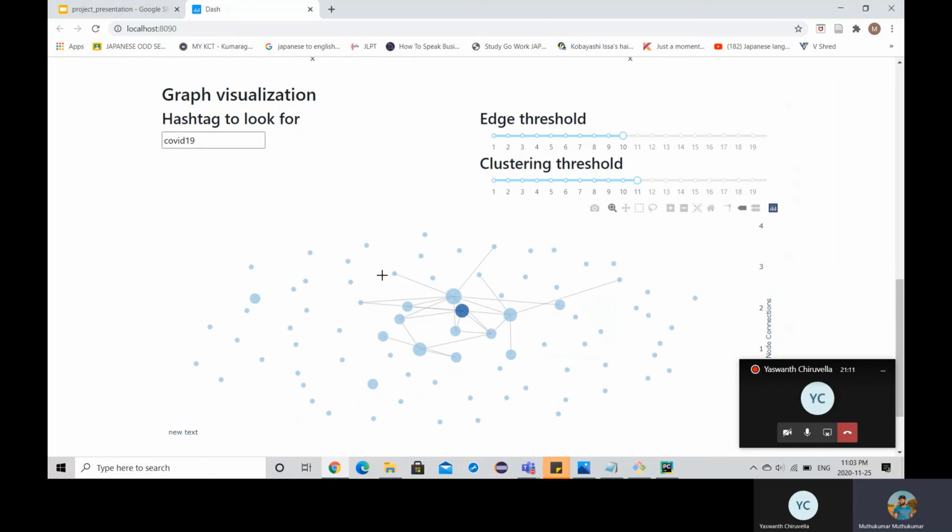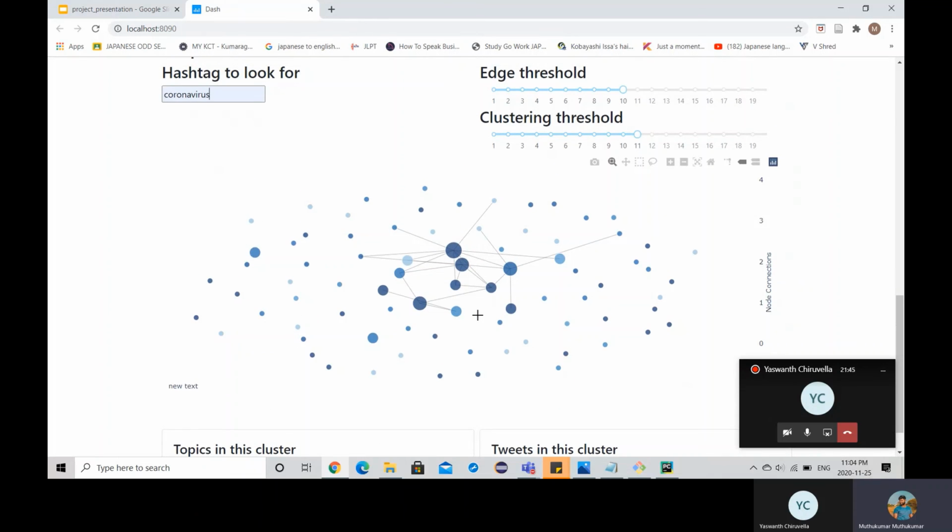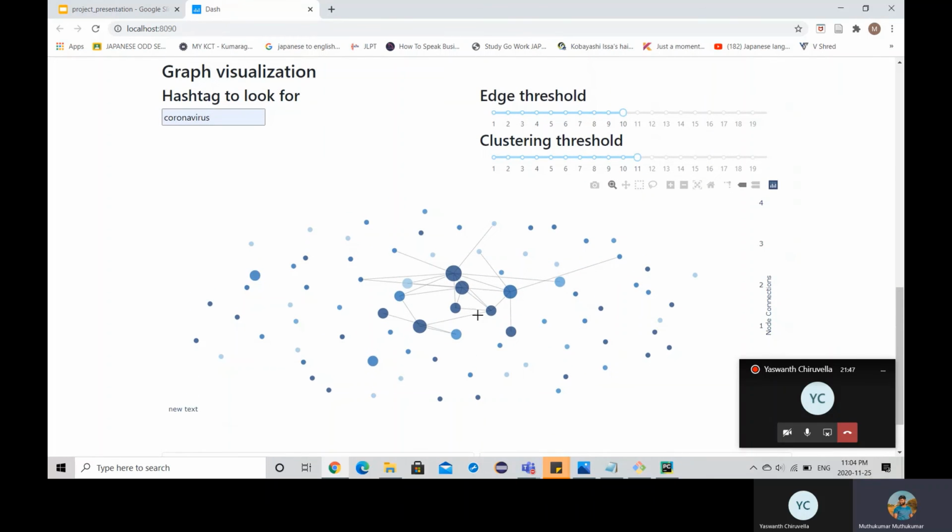Right now there are 2 colors: one is light blue, another is dark blue. The dark blue cluster has the COVID-19 hashtag present in it. We also kept a hovering feature where, on hovering over any cluster, it shows the cluster size and the top hashtags present in it. We also provide an additional functionality where users can search for whatever hashtag they want, for example, coronavirus. Upon clicking on coronavirus, you can see that the graph got updated and it shows all the clusters that have the coronavirus hashtag in it.